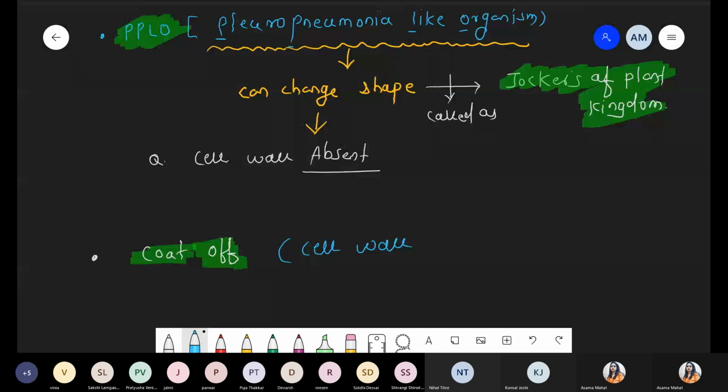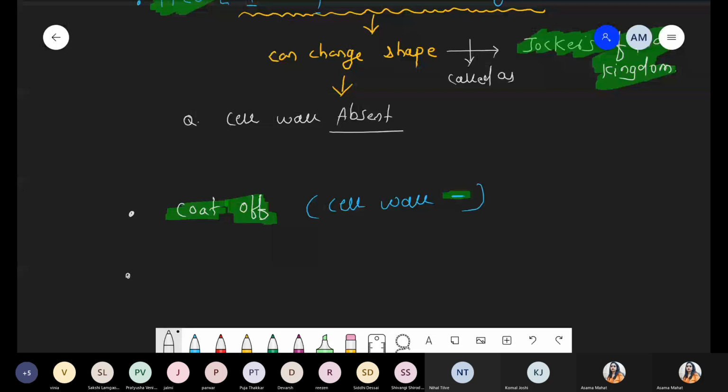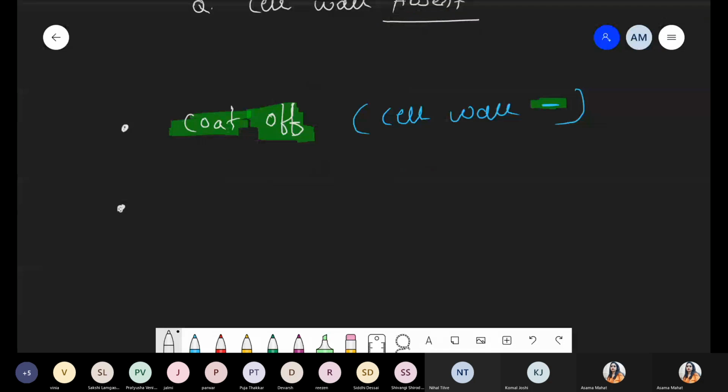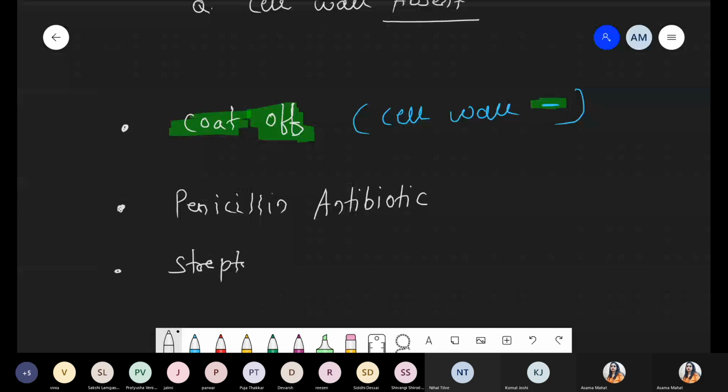Now next condition, we are talking about what will be the scenario with respect to antibiotic, and you have to tell me the answer. We are taking two antibiotics. Number one, penicillin antibiotic, and number two, streptomycin antibiotic.